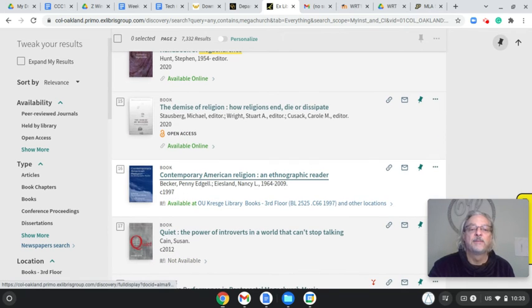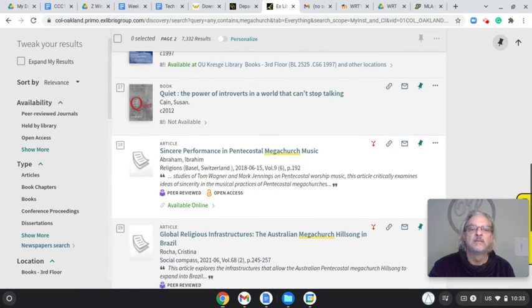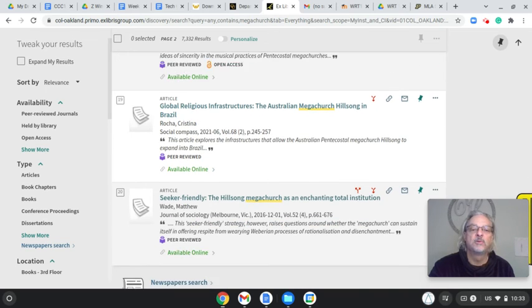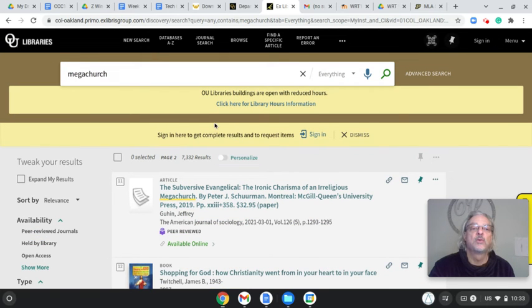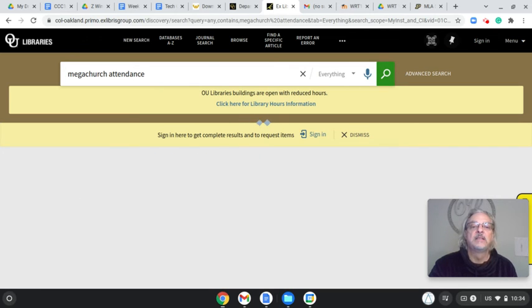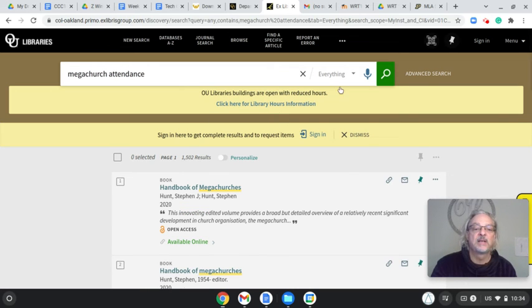I'm interested in attendance, more specifically why so many people go to these types of churches. So what I might do up here is type megachurch and attendance, hit search, and just see what pops up. This is a good way to go through: hit the search and let it do its thing. I enjoy this process. I know it might seem laborious in some ways.